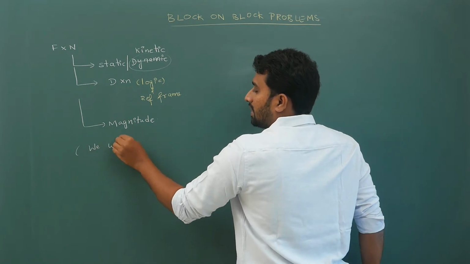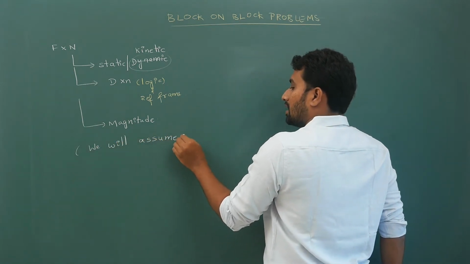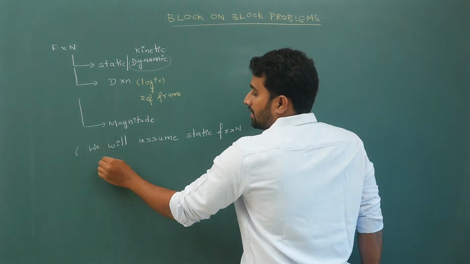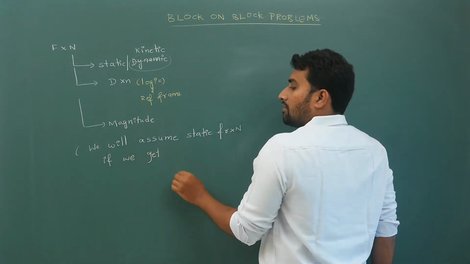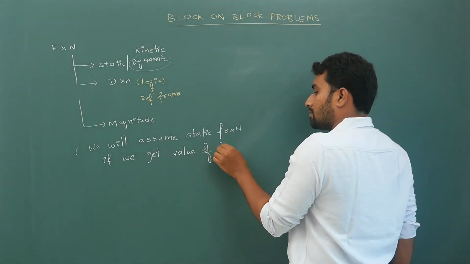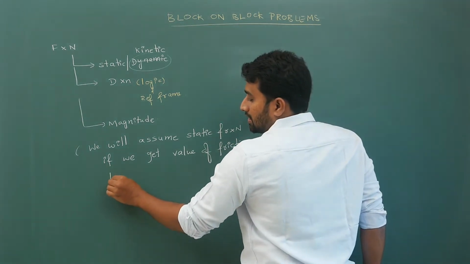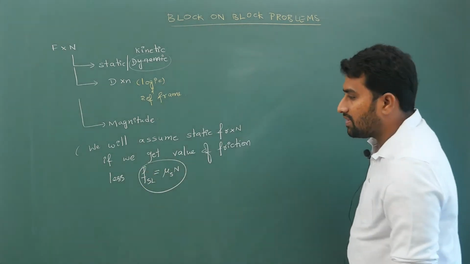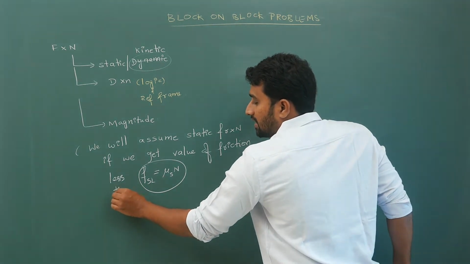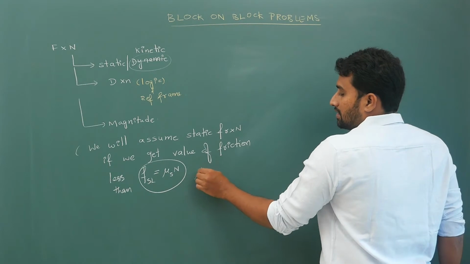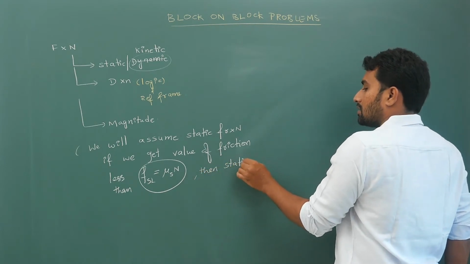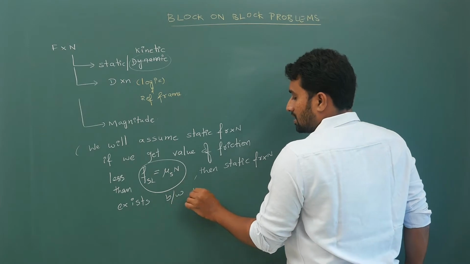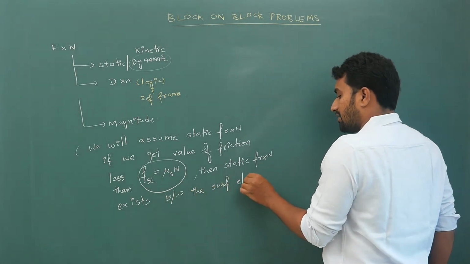We will assume static friction, and if we get a value of friction less than limiting static friction, the limiting static friction value being mu s into N, then static friction exists between the blocks, between the surfaces, else kinetic friction.